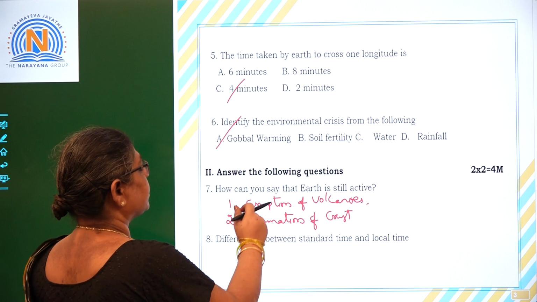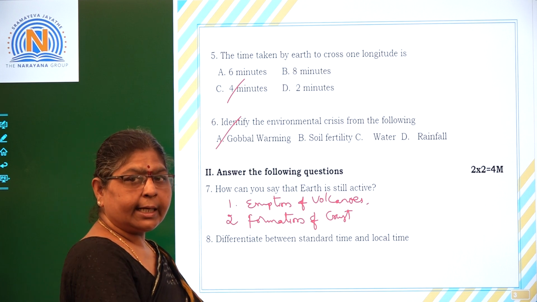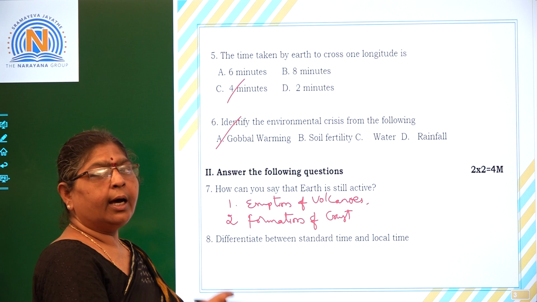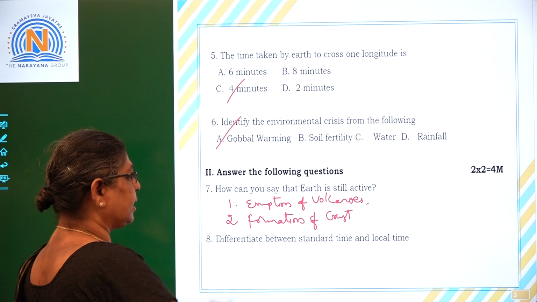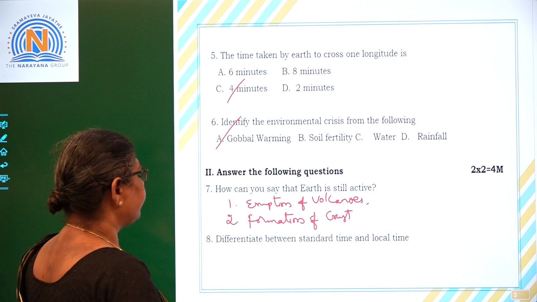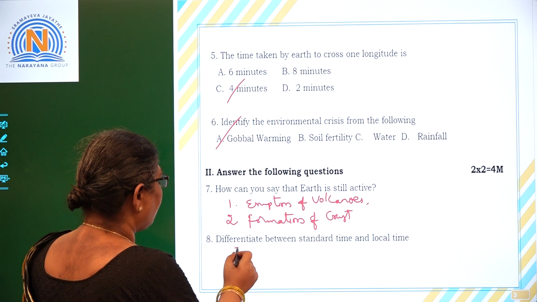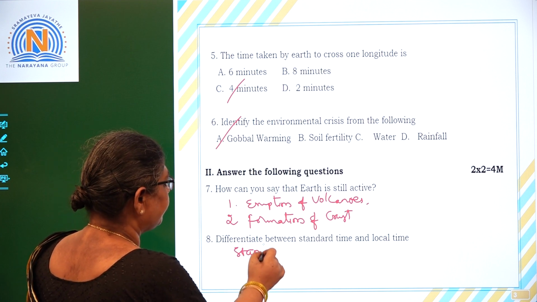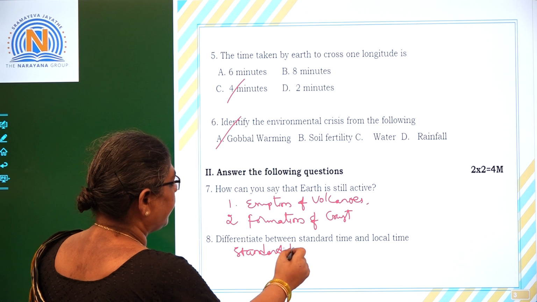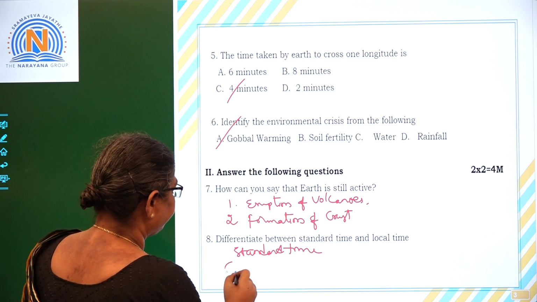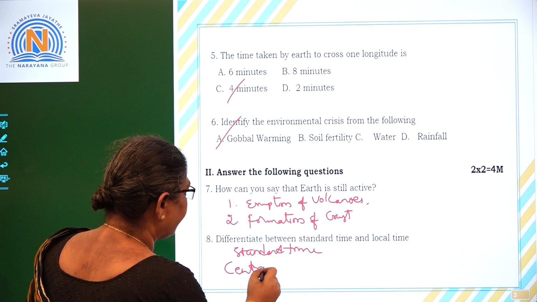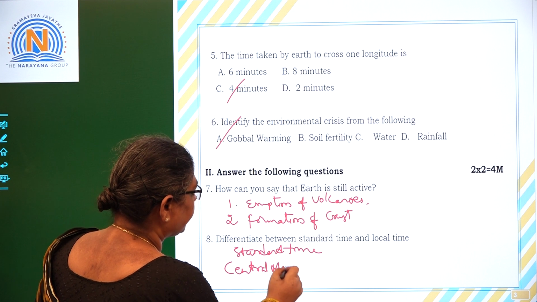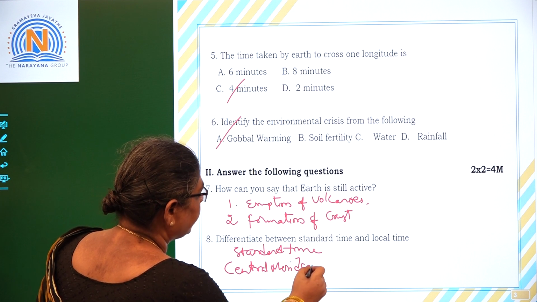The formation of the crust, the eruption of volcanoes and the occurrence of earthquakes are the best examples to show that the Earth is still active. Standard time and local time: what is standard time? Standard time is the central meridian chosen by a country according to their convenience.